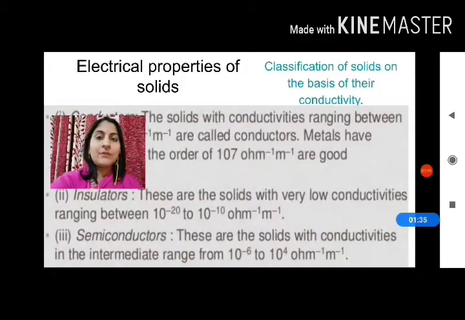Semiconductors are of two types, intrinsic and extrinsic. In the intrinsic, conductivity is due to the crystal defects, and this defect arises due to the high temperature. Whereas in the extrinsic, the conductivity is due to the addition of the impurity. This technique of adding impurity is also called doping. Doping again is of two types, that is N-type and P-type.